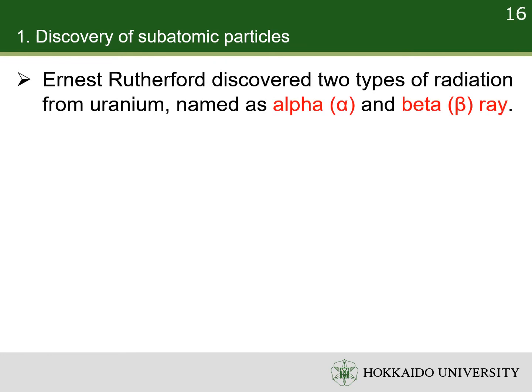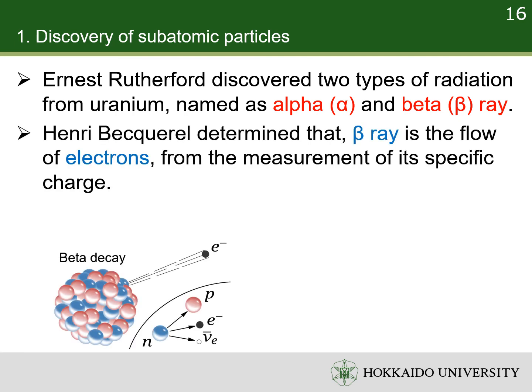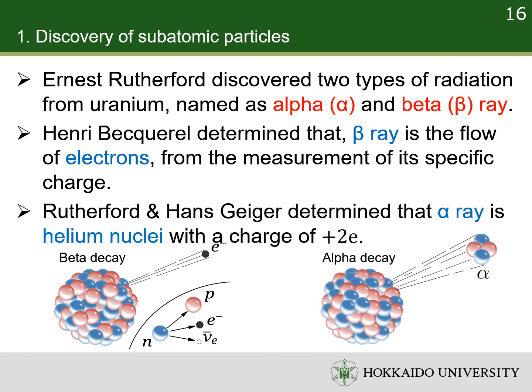Ernest Rutherford discovered two types of radiations from uranium. He named them alpha and beta rays. Henri Becquerel determined that beta ray is the flow of electrons because the specific charge of beta ray is the same as that of cathode ray. Rutherford and Hans Geiger determined that alpha ray is the flow of helium nuclei, which have charge 2e.